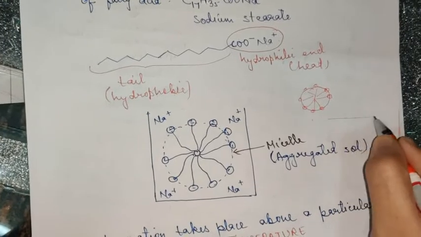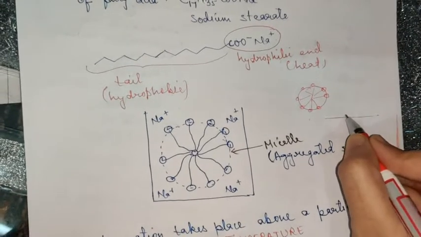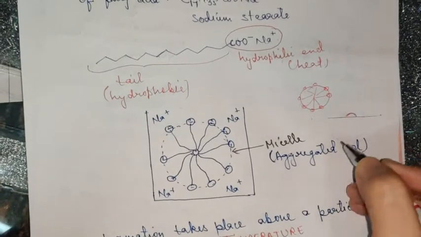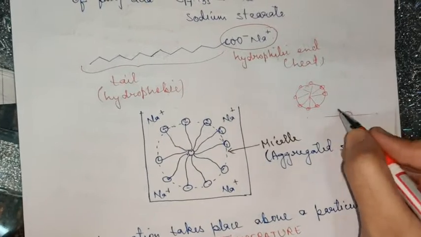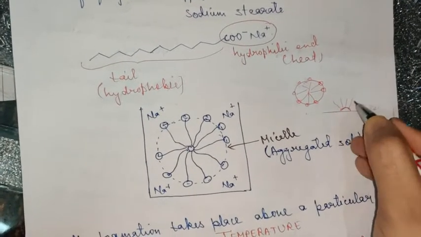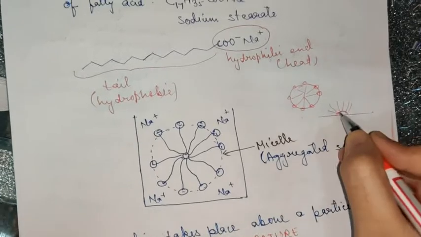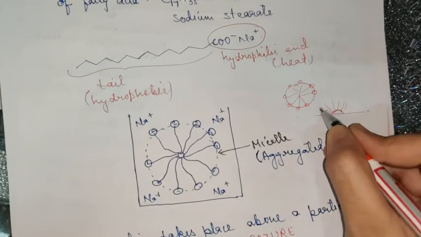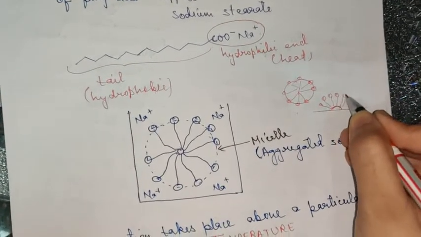Suppose this is the surface of your skin and this is the oil droplet, okay, and the moment you apply the face wash, what happens? It holds this oil droplet on your face with the help of the hydrophobic end, whereas the hydrophilic part is exposed like this.